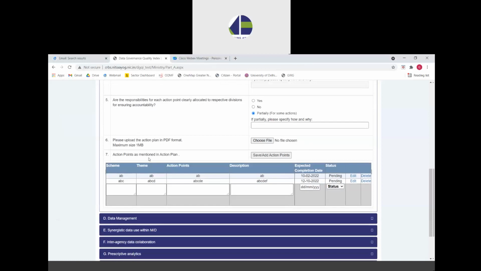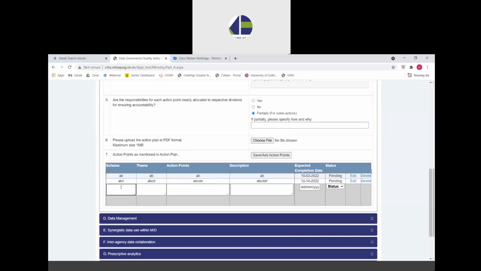The next point is on the action points as mentioned in the action plan. So after the ministry has prepared this action plan, for each and every action point that has been written in this action plan, some details need to be added on those action points here in this table. Some default information has been added already.